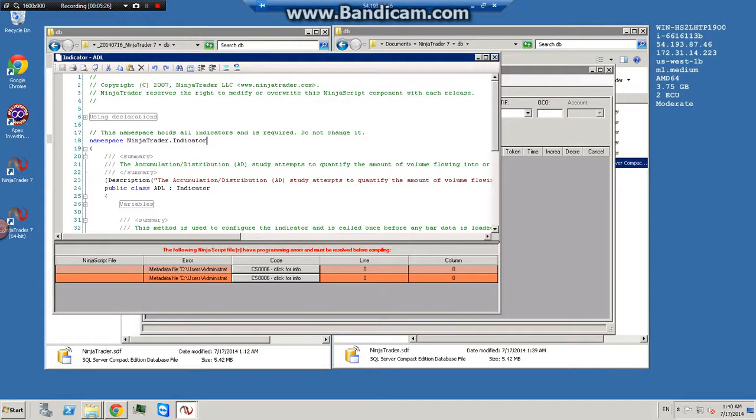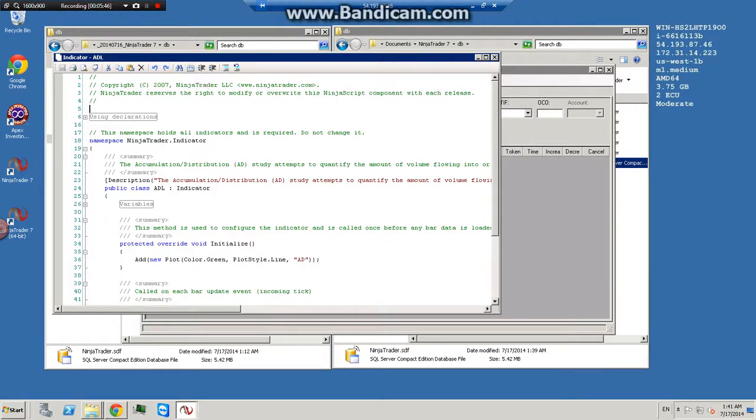Now it's quite likely that you will have more than 2, maybe 5, 6 errors here in this list, because you probably installed indicators from other companies in the past. So once you've removed all of them, go up to the top, click compile, and it should now compile without any errors, which mine did.